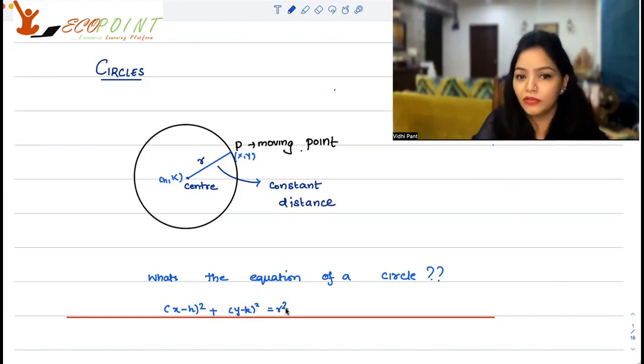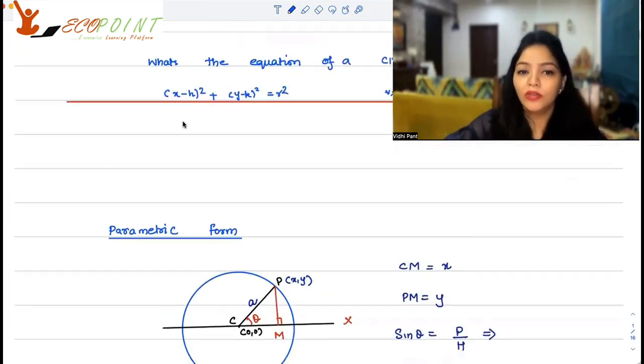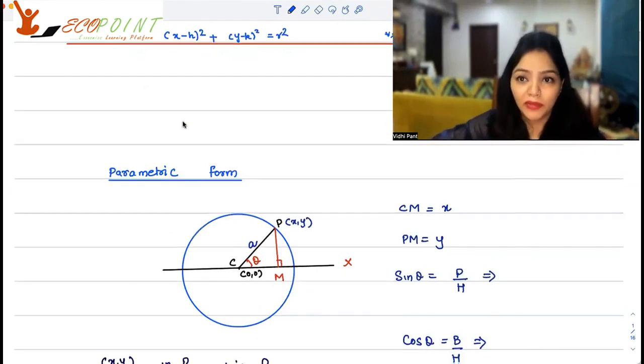So r is equal to the square root of (x minus h) square plus (y minus k) square. When you square on both sides, this is what you will get. And this is happening for all (x, y) which satisfy this equation. Now you can also think in terms of parametric form.